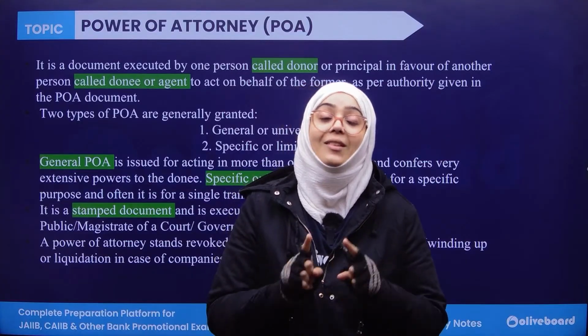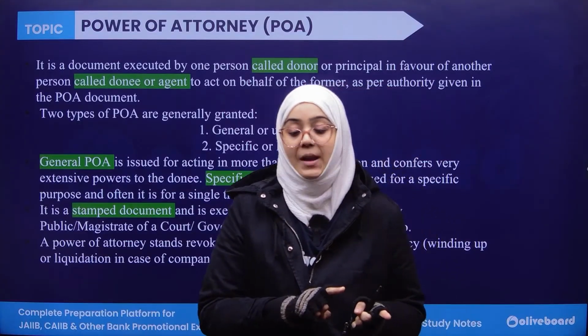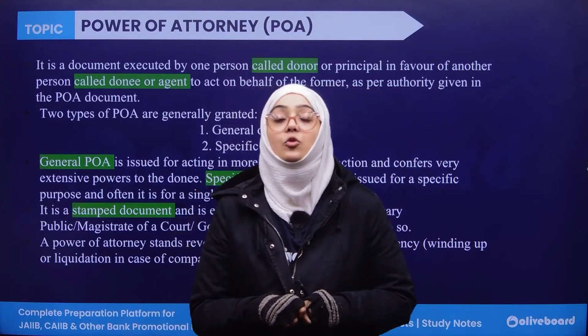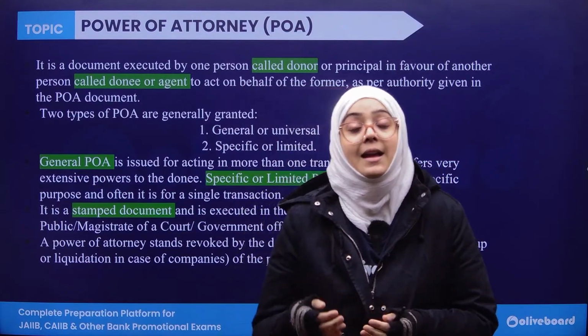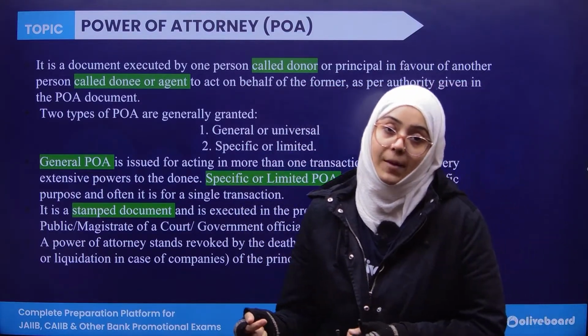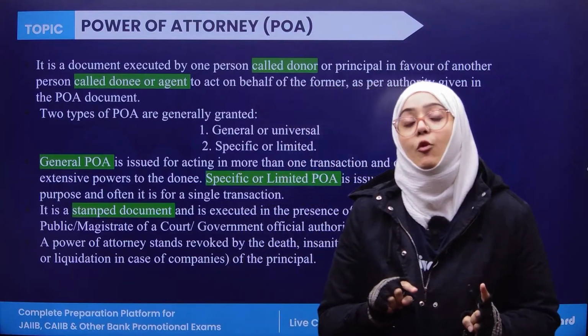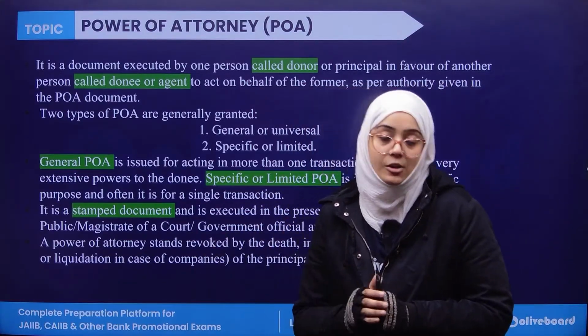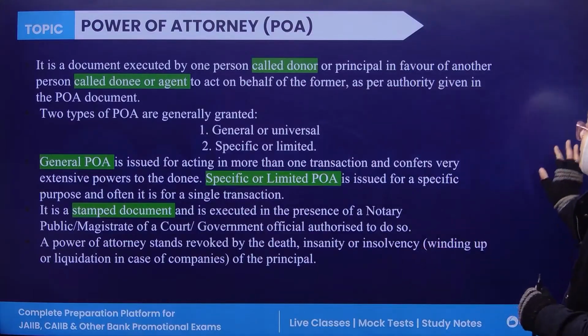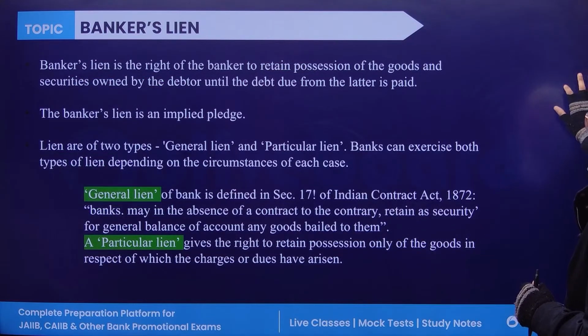Another very important difference: a mandate is an unstamped agreement. You don't have to take a stamp on mandate, whereas power of attorney is a stamped agreement. Mandate is comparatively for a short period of time, whereas power of attorney is for a longer period of time. So this is the difference between power of attorney and mandate.